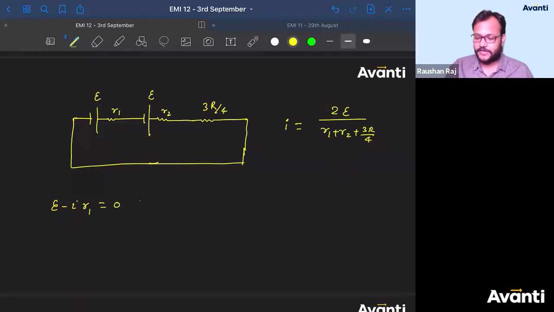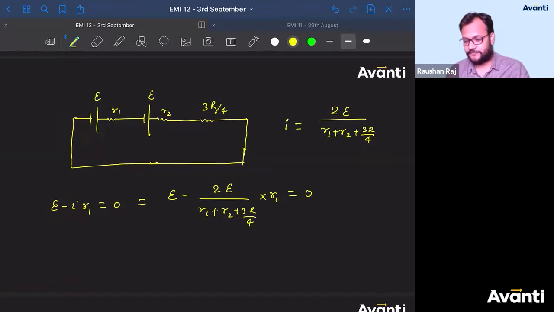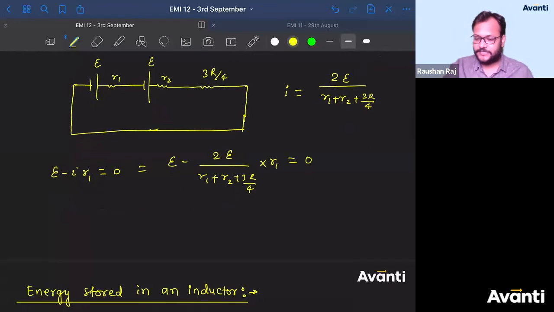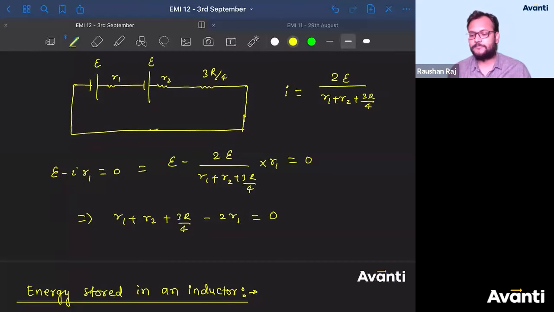Now put the value of I here. So E minus 2E divided by R1 plus R2 plus 3R by 4, into R1, is equal to 0. Okay? E and E will get cancelled. Very good, Pranav. Keep it up. Now multiply this. Take the LCM. So I'll get R1 plus R2 plus 3R by 4 minus 2R1 is equal to 0.